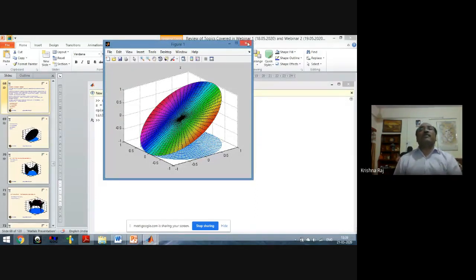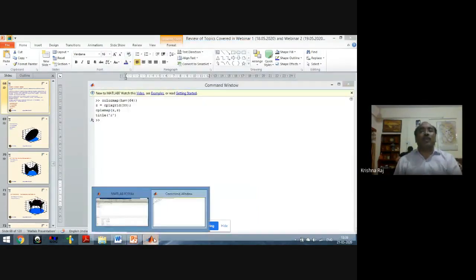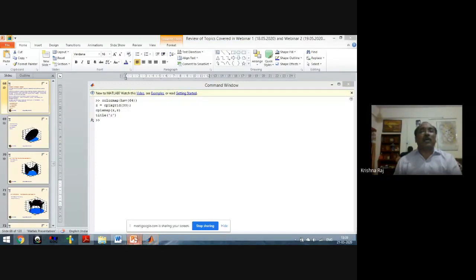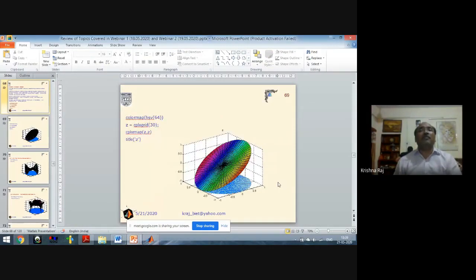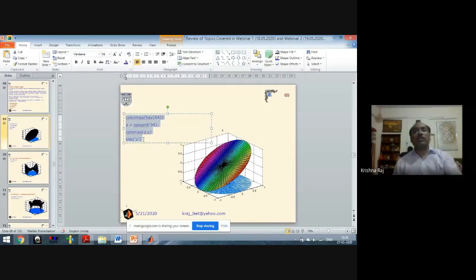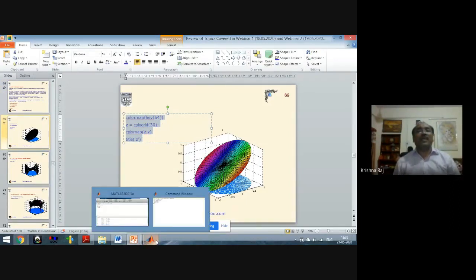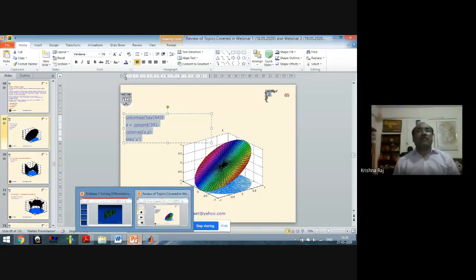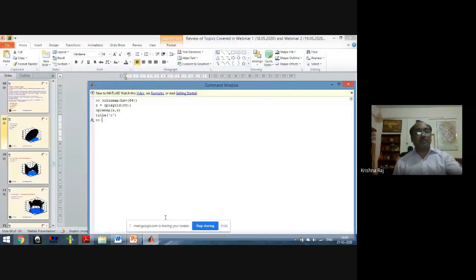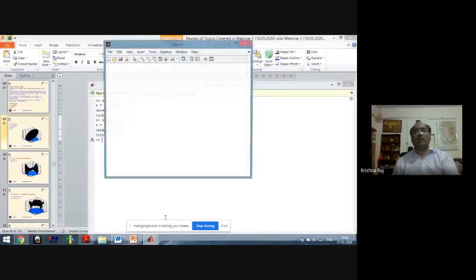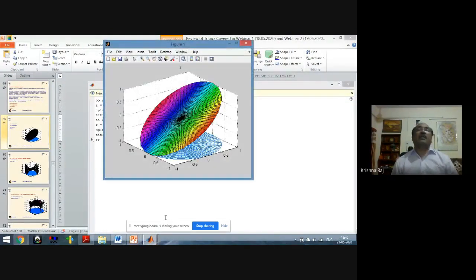Now similarly, again we are interested to see more commands which we have discussed. For example, in the same PPT, if we are interested in this one here, Control C, and you are advised not to copy the command. You have to write the command, and when you write the command, there will be so many errors, and those errors will behave like your teacher in order to train you. So please write the command by yourself. Don't try to copy it.